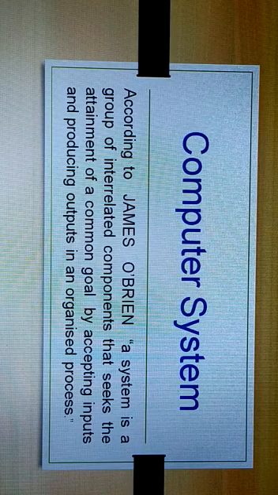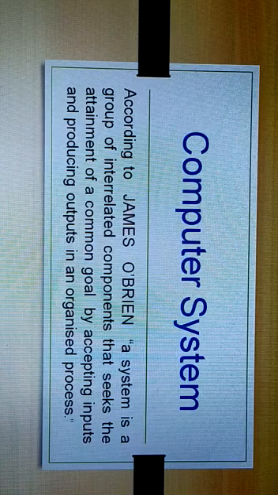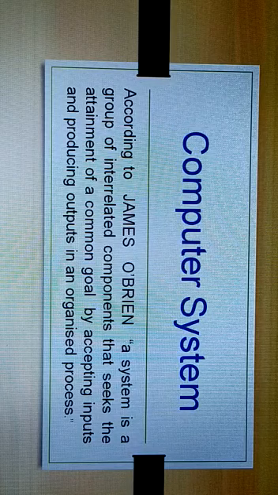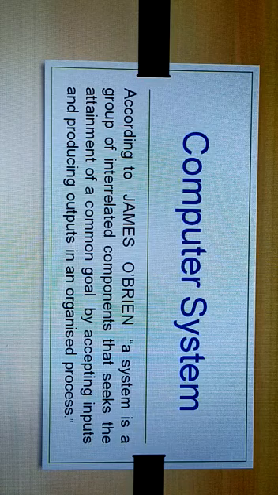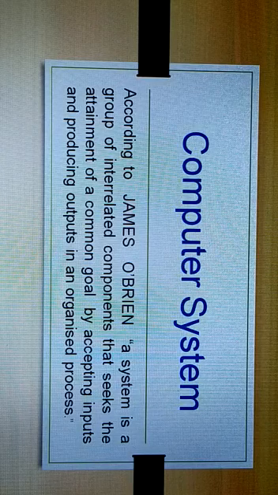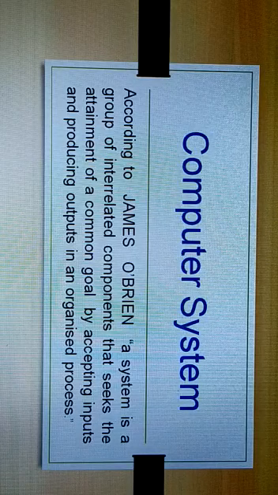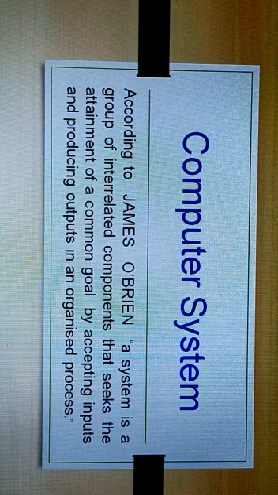In previous classes, we have explained data processing systems and data processing activities. So this definition of system is more suitable in respect of the computer, because the computer system also has majorly three parts.